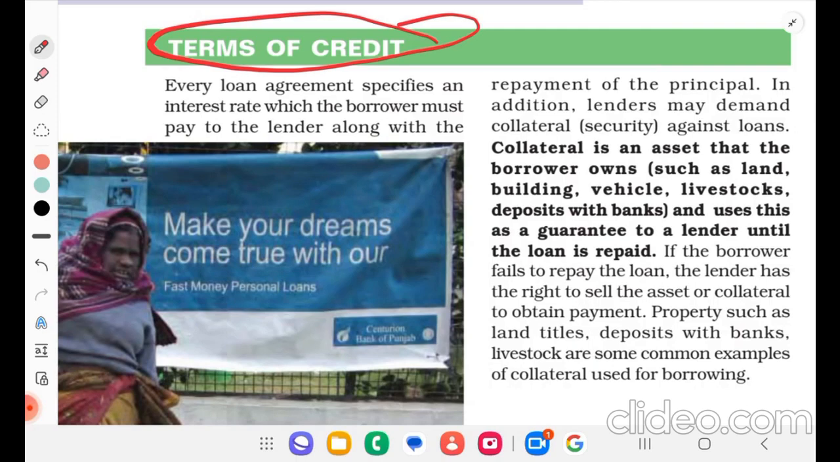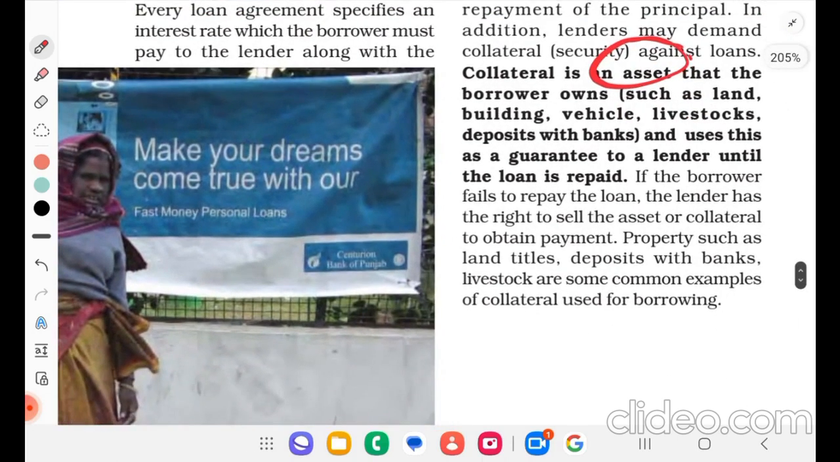Collateral is an asset that the borrower owns, such as land, building, vehicle, livestock, deposits with banks, and uses this as a guarantee to a lender until the loan is repaid. If the borrower fails to repay the loan, the lender has the right to sell the asset to obtain payment. Properties such as land titles, deposits with banks, livestock are some common examples of collateral used for borrowing.